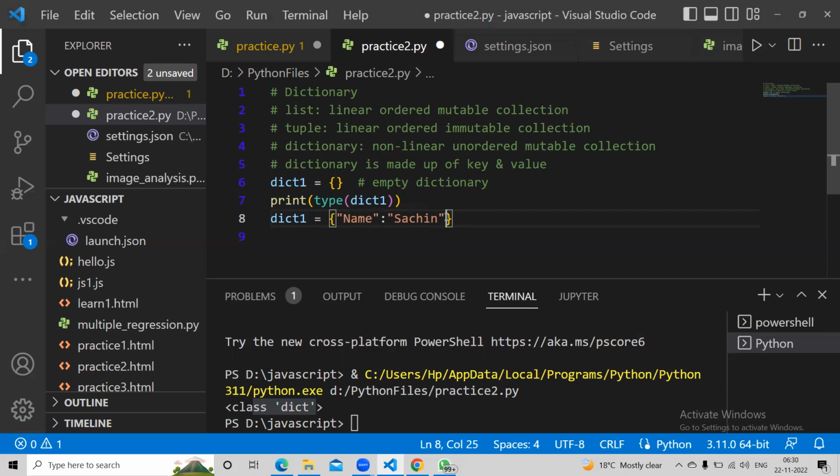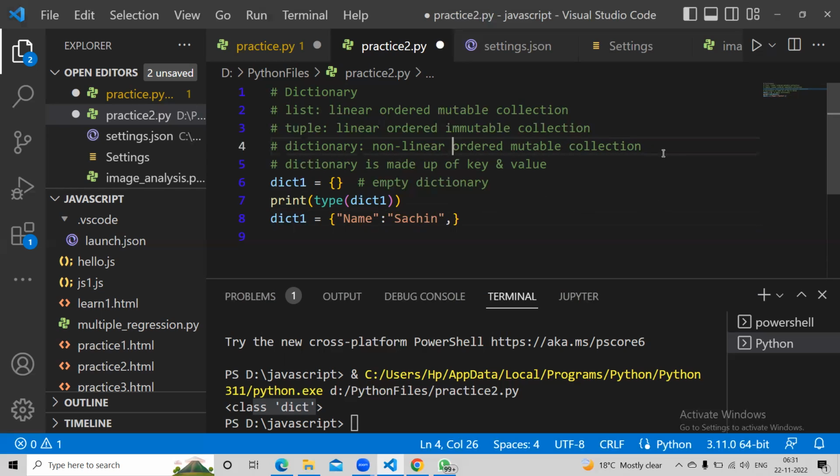How do we add the second value? By giving a comma. Now, there is a saying that a dictionary is actually an ordered collection. I missed this point.